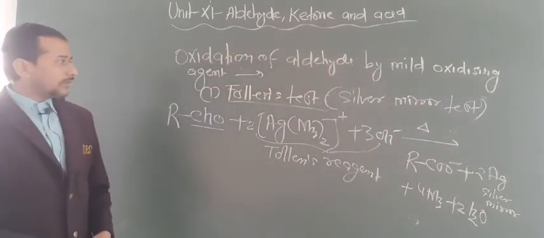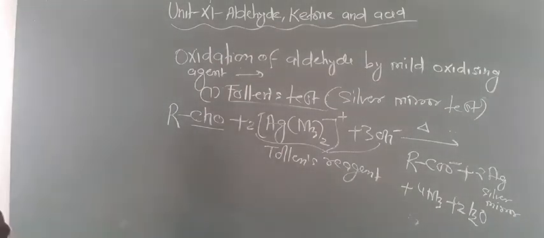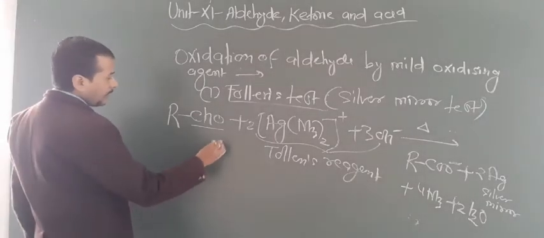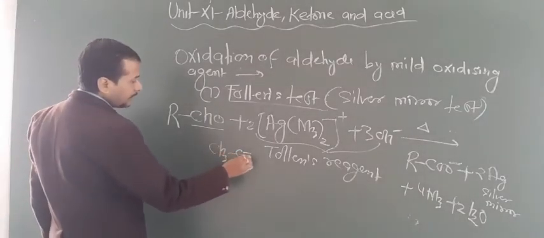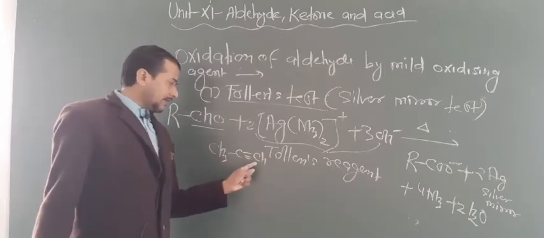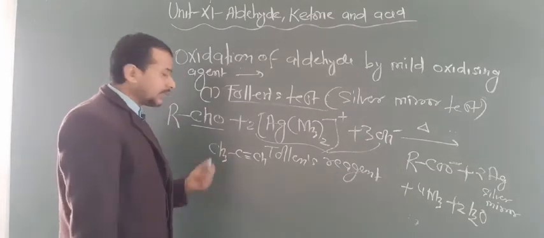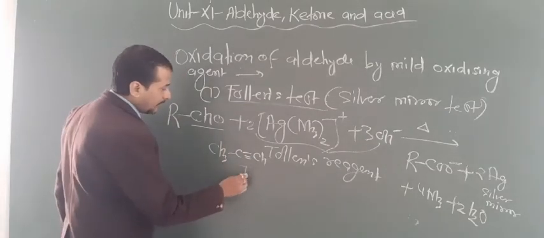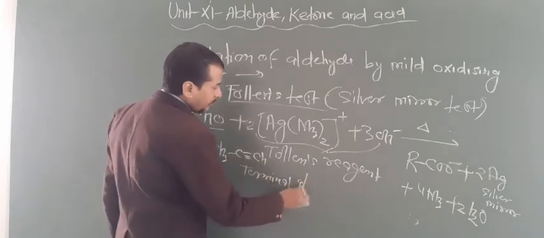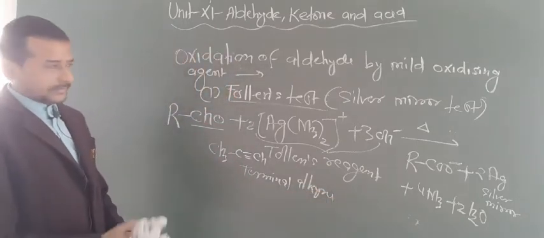Some more points to note down about the Tollens reagent. This test is also given by formic acid and also by terminal alkynes. Terminal alkynes means alkynes having a carbon attached with the triple bond, and this carbon contains at least one H. So terminal alkynes and formic acid also give the Tollens reagent test.